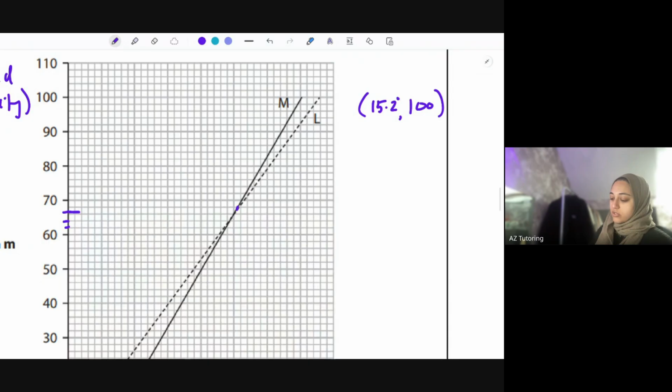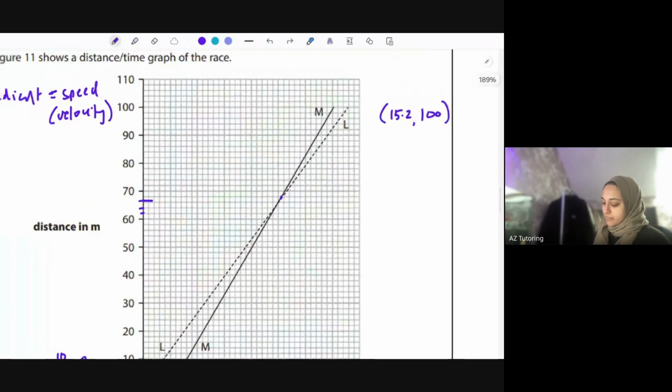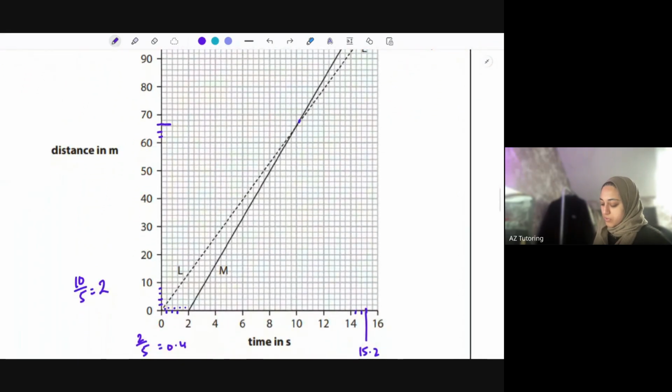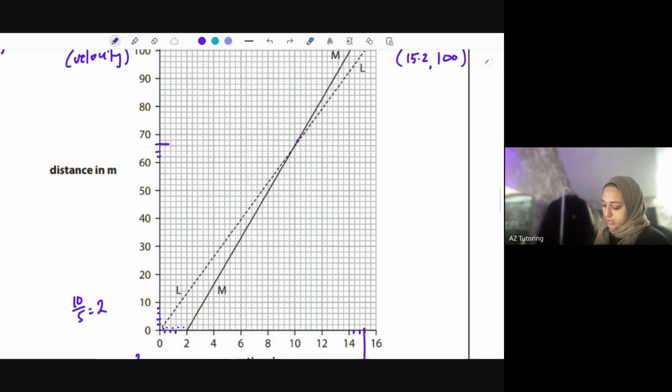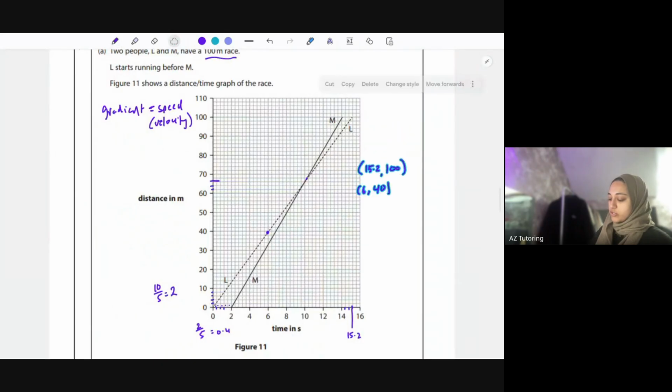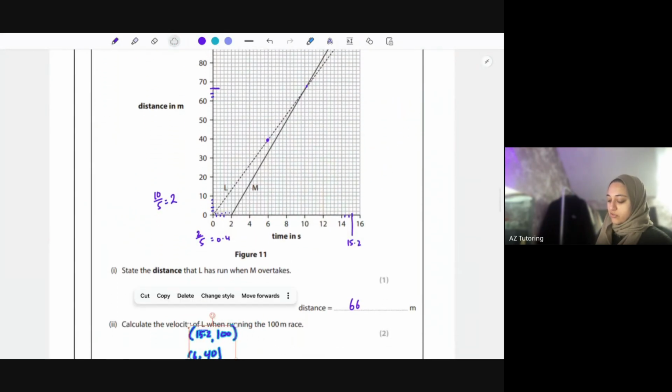I just need another coordinate on L. I could even choose 0, 0, to be fair. You'll still get the same answer, but I'll choose a number so you can actually see. L's a dotted line. I could see one at 40 here. Okay, so let me bring these coordinates down. I'm doing change in y divided by change in x for gradient.